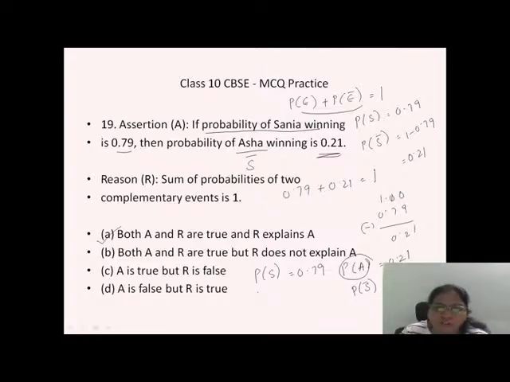And what is our formula here? Probability of winning plus probability of not winning will be equal to 1. So you have to check this. The probability of Sania winning is 0.79. The probability of Sania not winning is 0.21. If you add these two numbers, you will get 1 only. Yes, it's satisfied, right? According to us, the sum of probabilities of two complementary events must be equal to 1. So hence, both A and R are true and R explains A. Okay? Done.